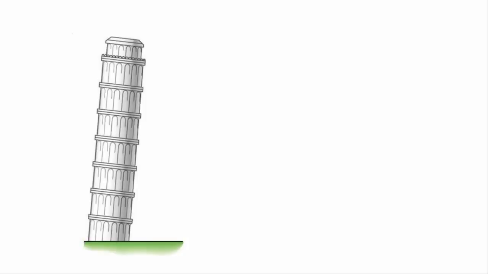Consider an apple that is dropped from the top of the Leaning Tower of Pisa, which is 56 meters high. If we use the kinematic equations that were described in the previous videos, we can calculate the speed or velocity of the apple as it falls down to the ground. So what is the speed of the apple at 1 second? What is the speed of the apple at 2 seconds? What is the speed of the apple at 3 seconds?